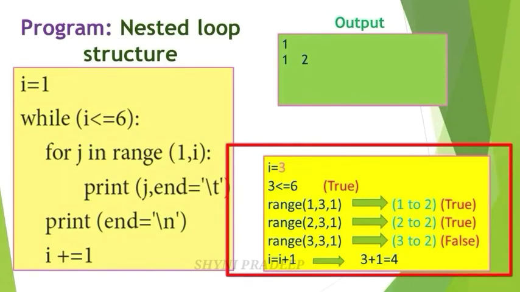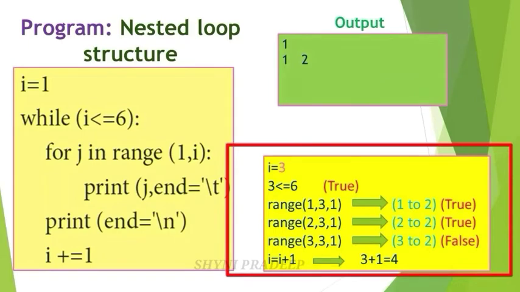Then come to the next line, that is for loop. Range 1. Next I value is what? 3. And the next step value, we have to assign the step value by default. That is 1. Default step value is what? 1. Now check this for loop condition. This is 1. This is the start value. This is the stop value. This is the step value. We have to generate the list of values from start value to end value.